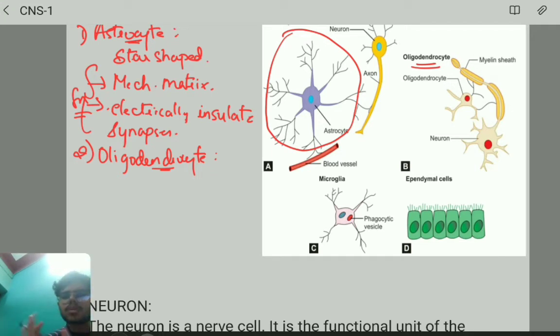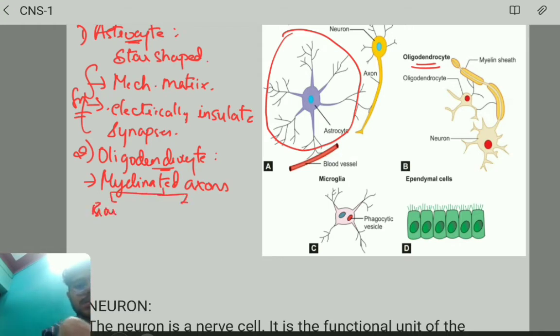They are found very close to the myelinated axons. Where are the myelinated axons? In the brain as well as the spinal cord. Near these myelinated axons we have oligodendrocytes in the brain as well as in the spinal cord.